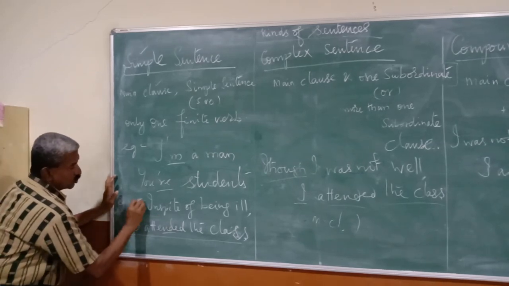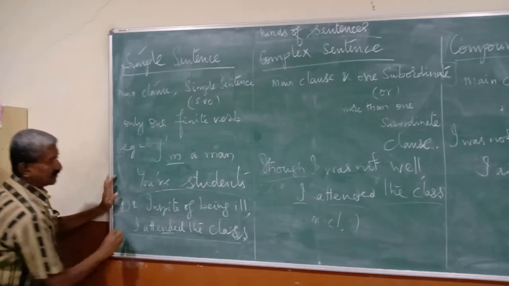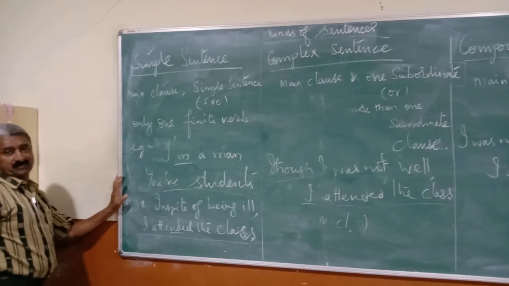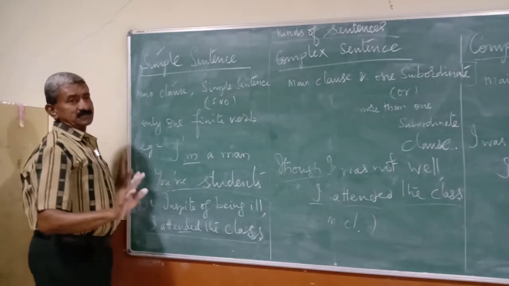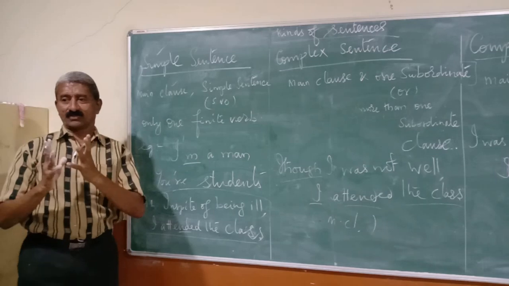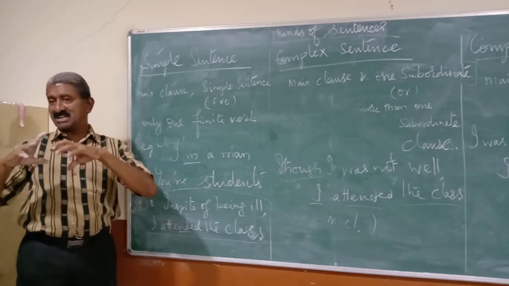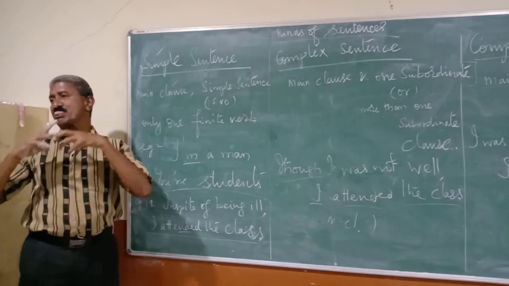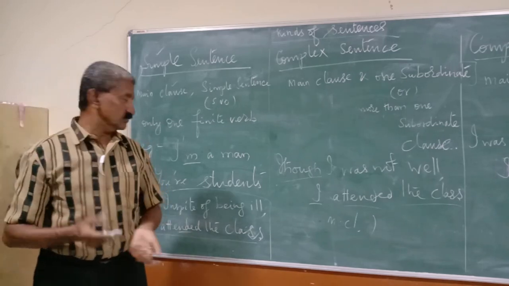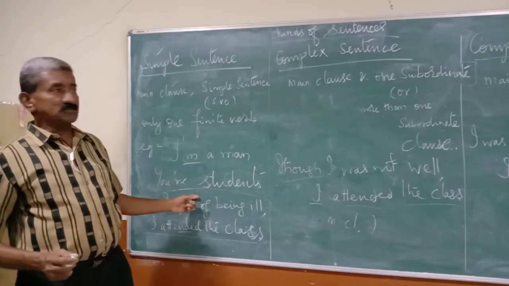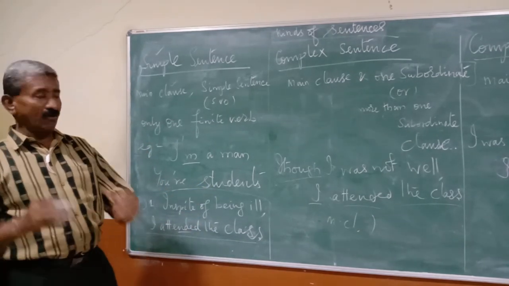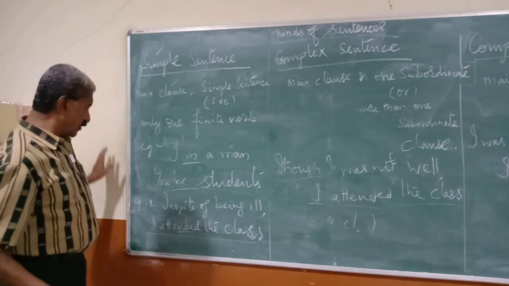Another part is known as the phrase. What is a phrase? A phrase is a group of words which does not have a main verb or finite verb.